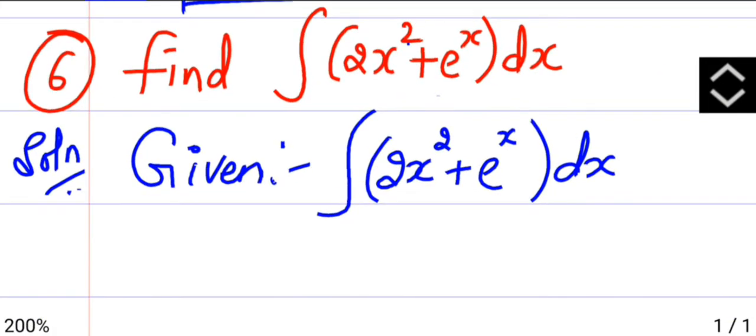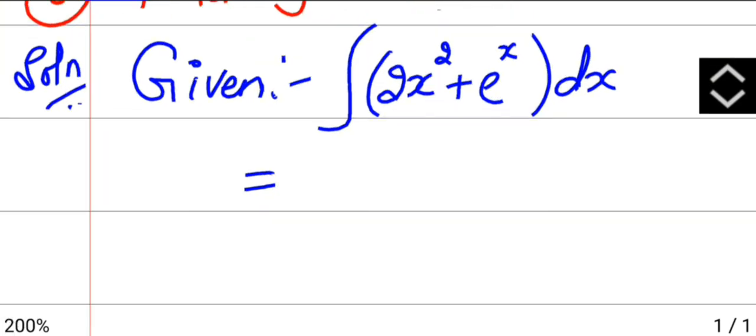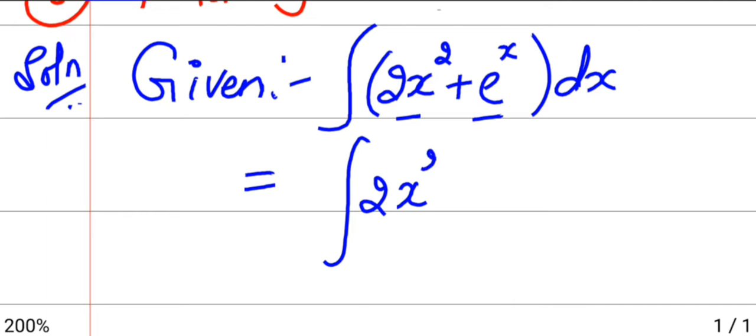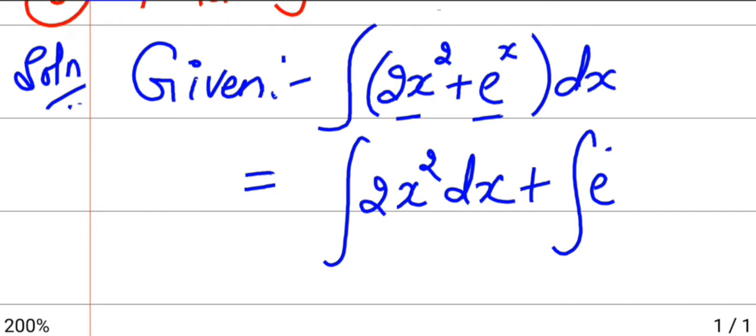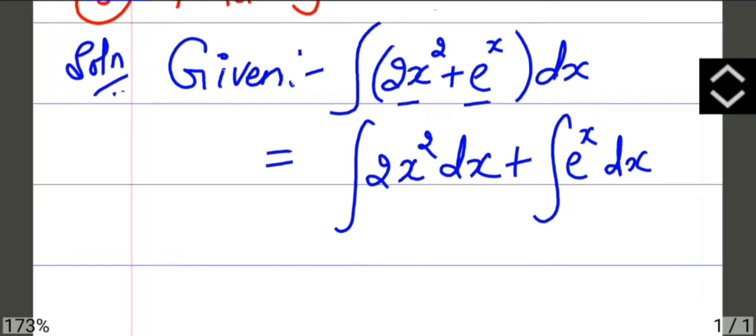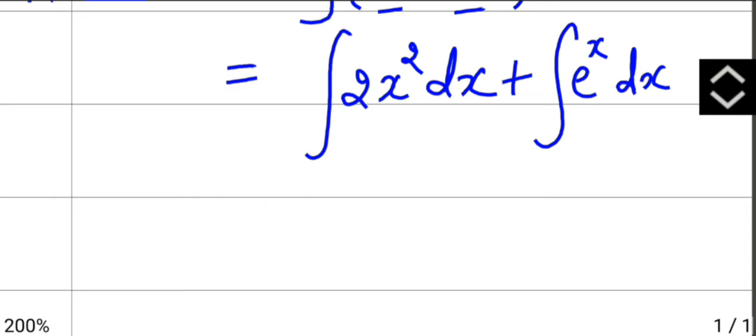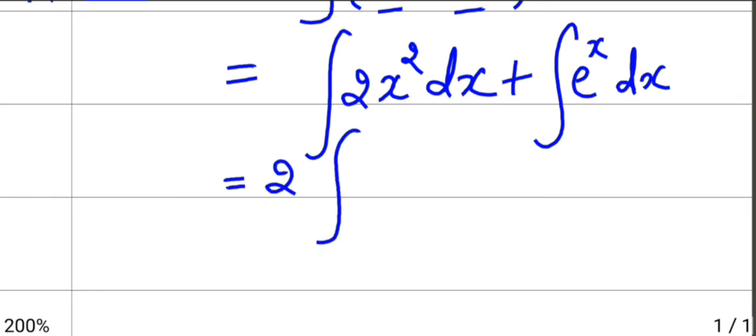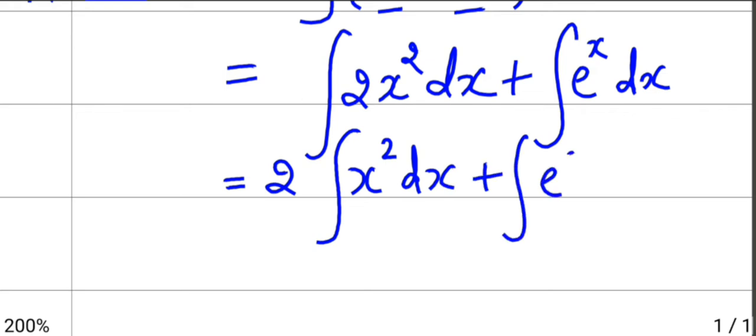Question number 6. Find integration of 2x square plus e power x dx. Because it is two different terms, separate them. So here 2 is common. Take 2 outside. So you get x square dx plus e power x dx.